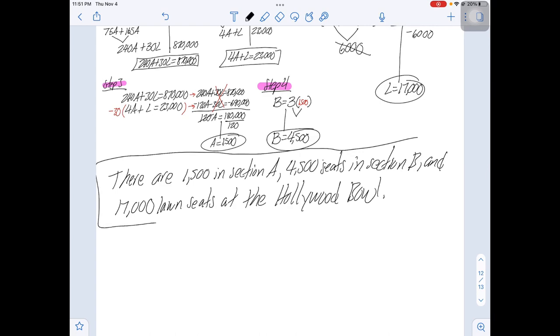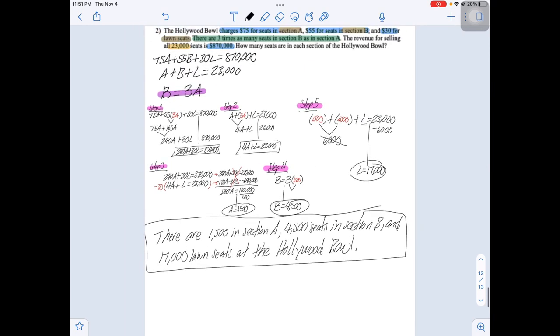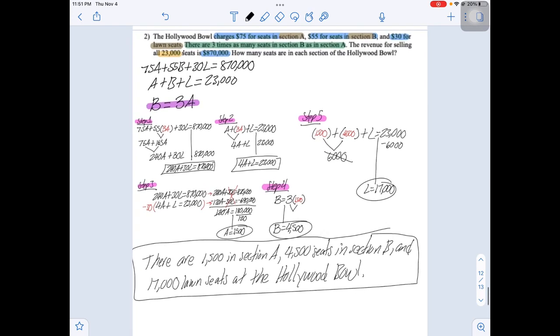There you go. That would be your answer solution with word statement answer for your word problems.